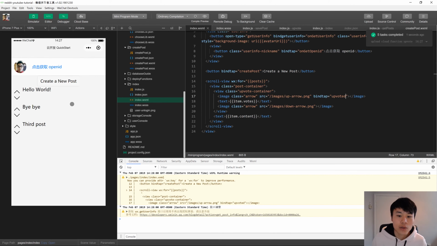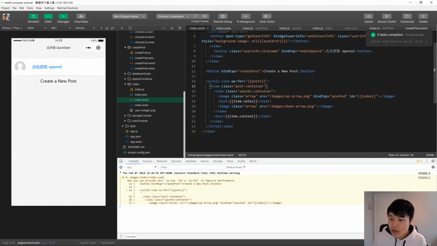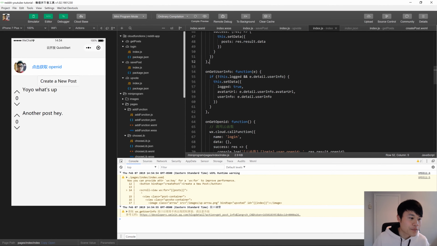So how do we do that? Well, we can actually just pass in the index of the item in the array, and you do that just by doing index. Again, kind of like you did with item here. It's a hard-coded variable name. So for simplicity, you might think this is a bit hacky, but it's just the fastest way to do it. Just set the ID to the index. So the ID of the actual image element.